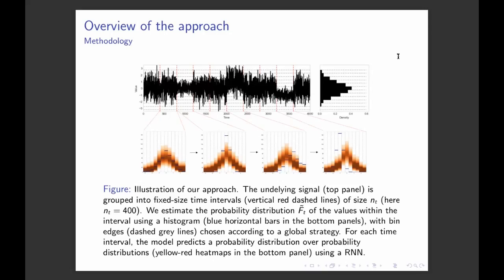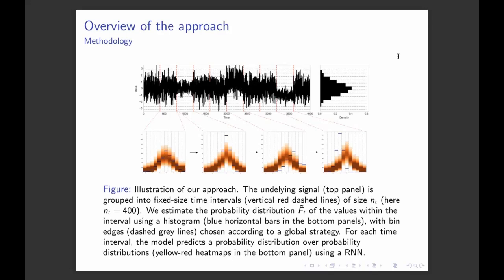For each time period, we observe N_t measurements. In this case, N_t is equal to 400. Now, instead of choosing one statistic to summarize these 400 observations, we will represent the whole distribution of these observations. Here, simply, we will represent the histogram of the observations. So this is the interesting part: we go from this set of measurements and construct from it a histogram, so we observe a time series of histograms.